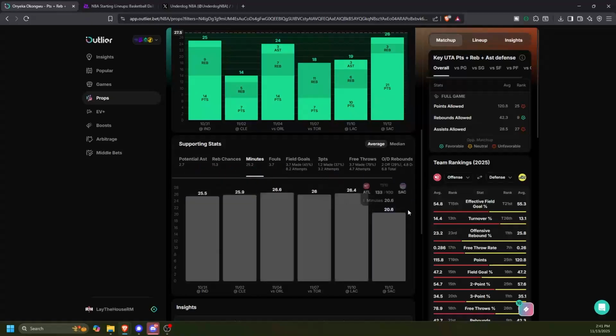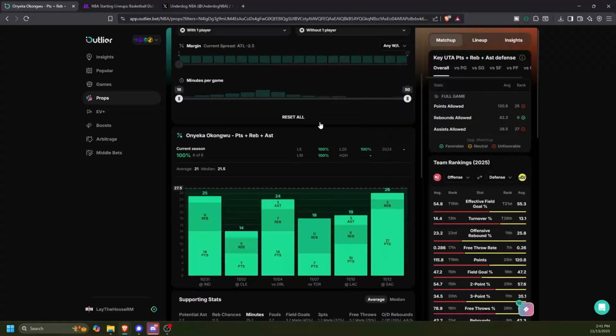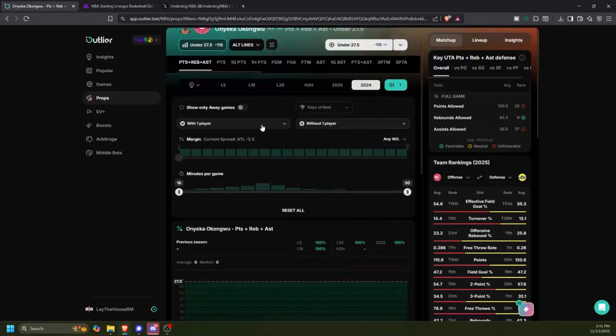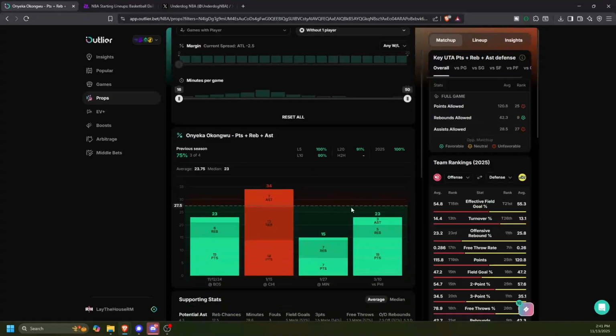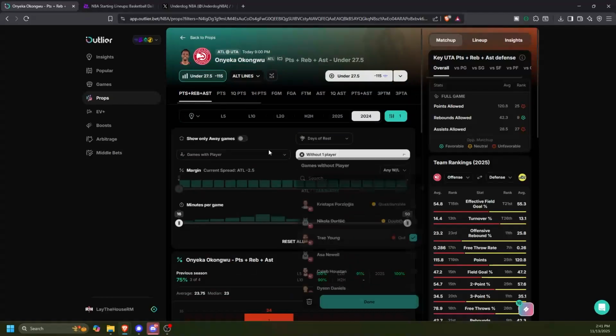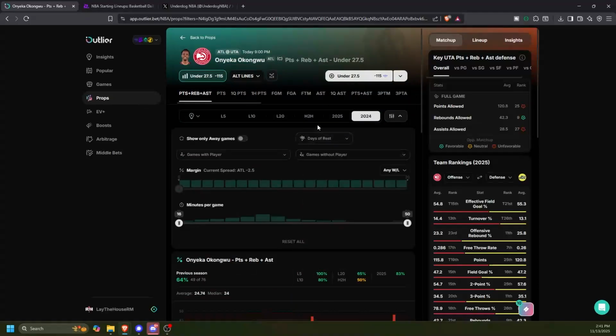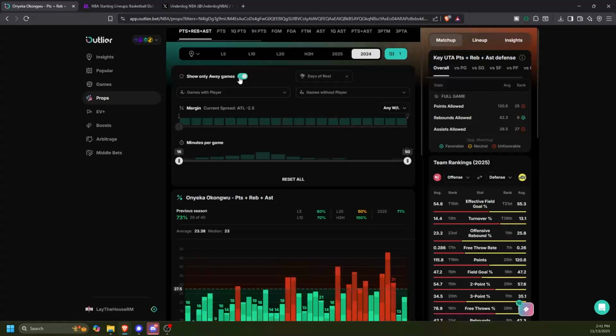I'll go and look at the minutes. Pretty steady between 24 and 26 minutes or so outside of that one game. Last year, obviously Porzingis wasn't with the team, but 3 out of 4 without Trey last year. This Okongwu under's a solid play to consider.